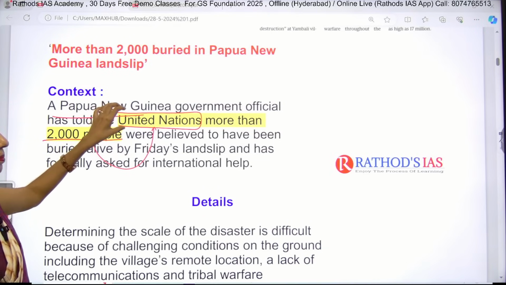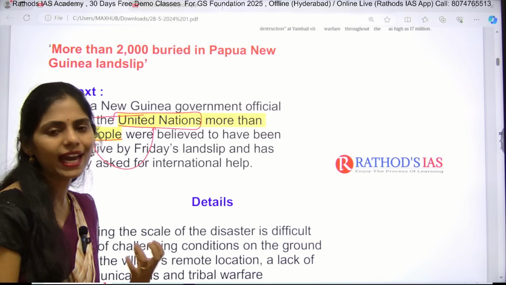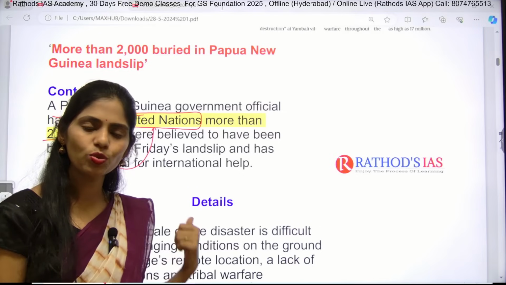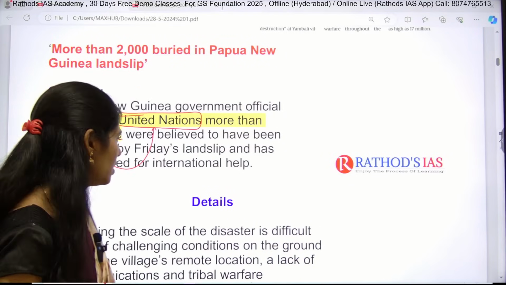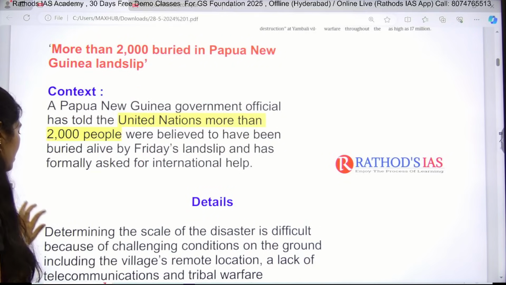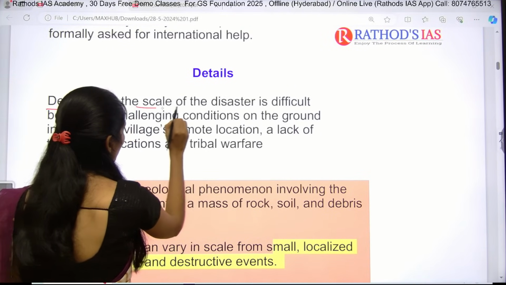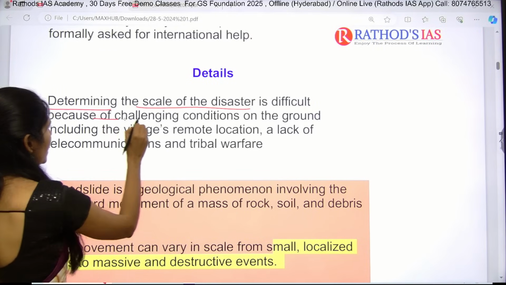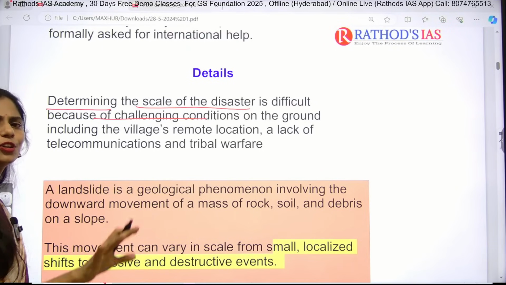And the United Nations is very important. You have to collect some basic points regarding the United Nations: what are its principal organs, what is its work, when it was established, its headquarters, etc. You need to take care of that. Now let us see the details. This article says that determining the scale of the disaster is difficult because of challenging conditions. These challenging conditions they will give directly in your case study.